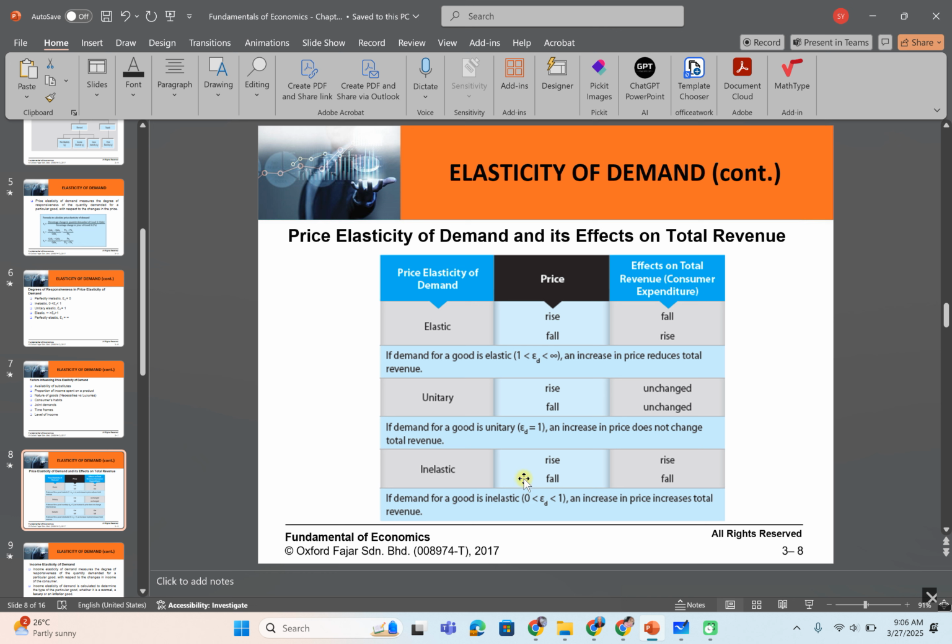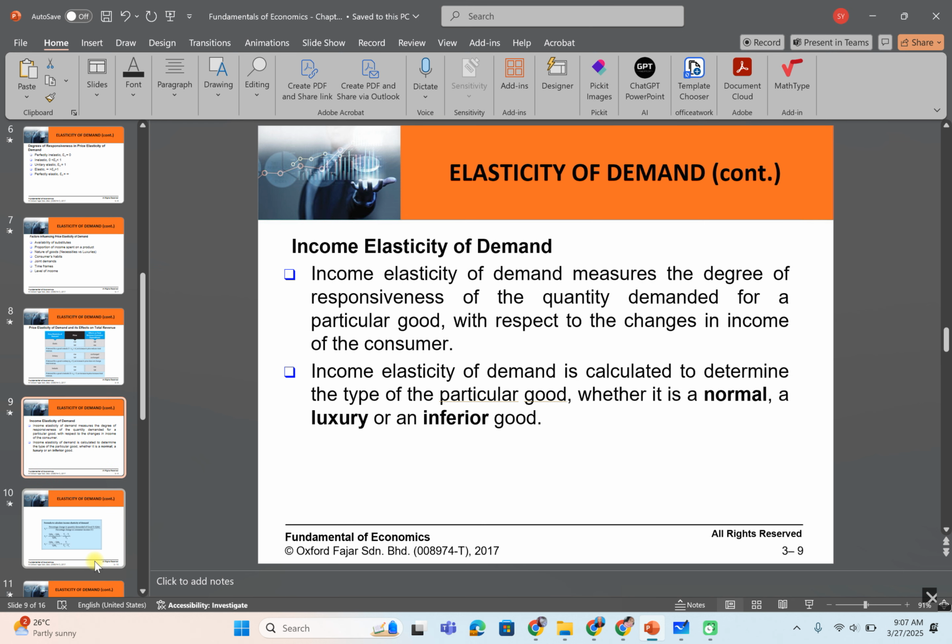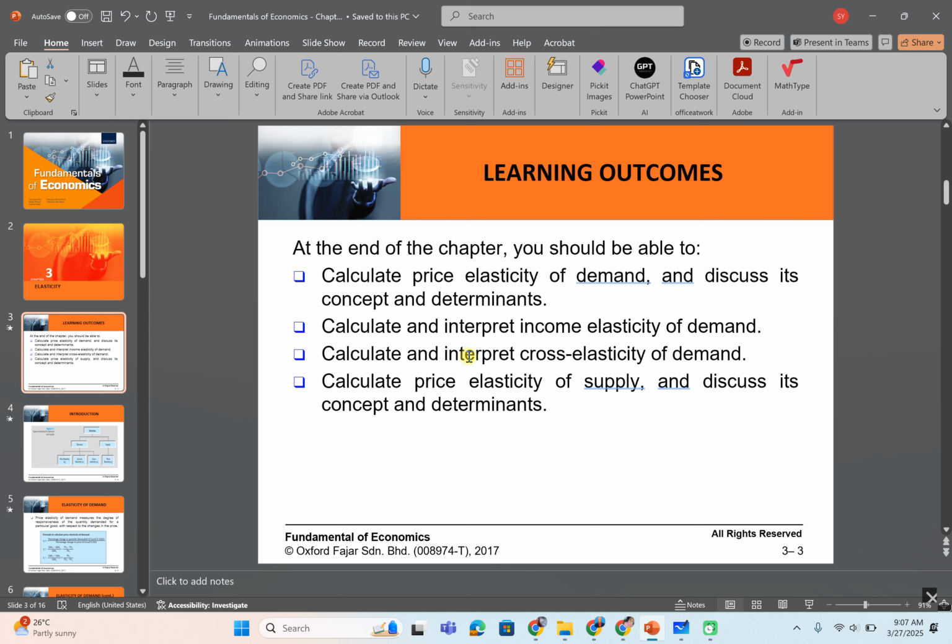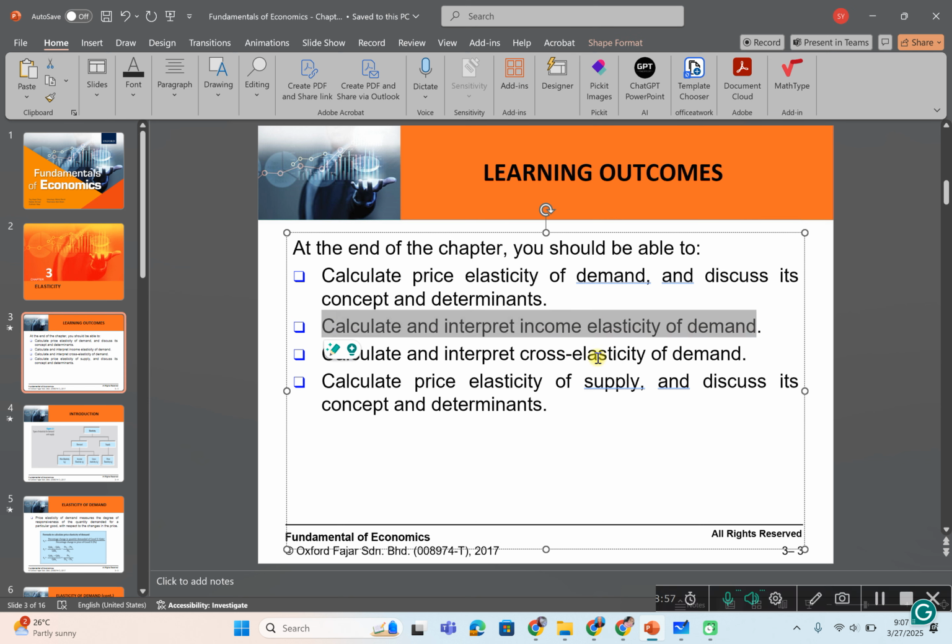For example, we talk about medical items. Here we talk about more substitute products, for example. Okay. Here, income elasticity of demand. Income elasticity of demand is another objective which we will cover later, inshallah.